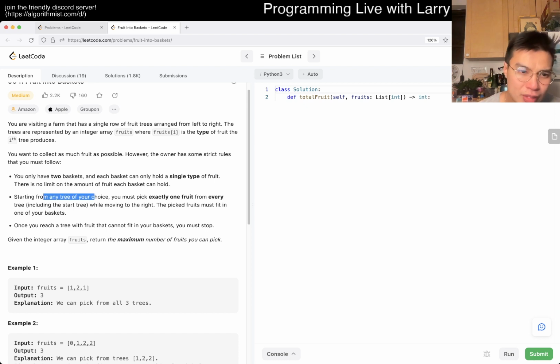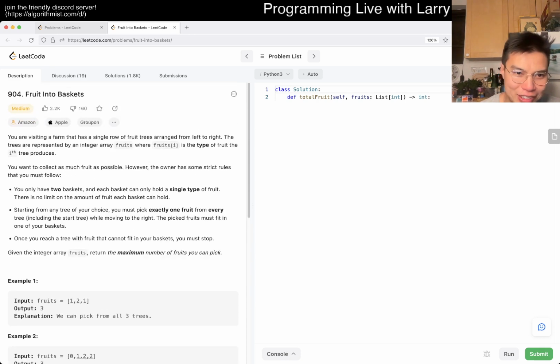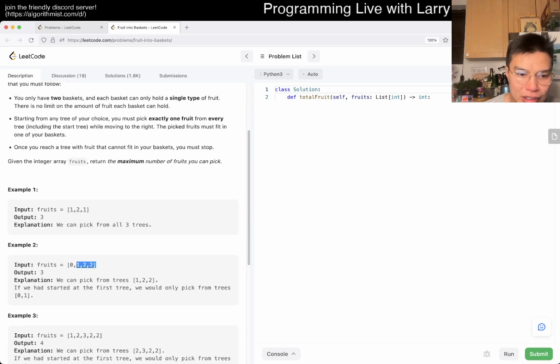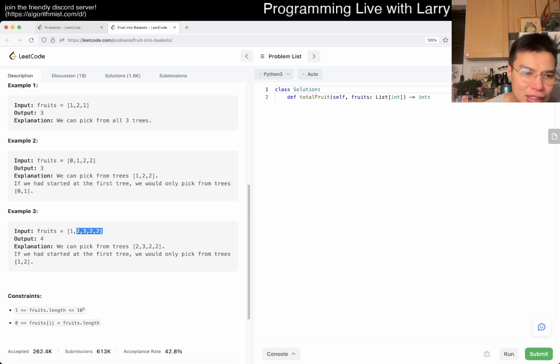Okay. Starting from any tree, you may extract one fruit from every tree while moving to the right. The picked fruit must fit into one of your baskets. Once you reach a tree with a fruit that cannot fit into your baskets, you must stop. Okay, return the max amount of fruit. I don't think I understood this at all. Fruits[i] is the type of fruit that the ith tree produces. Oh, okay, so this is the type. So basically here, it's saying that you could put 1 in one basket and 2 in the other basket. Here you can only look at 3.